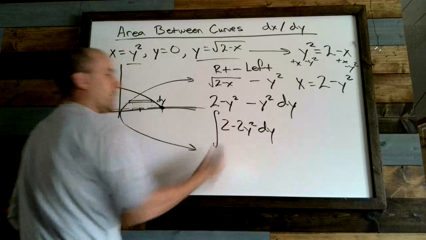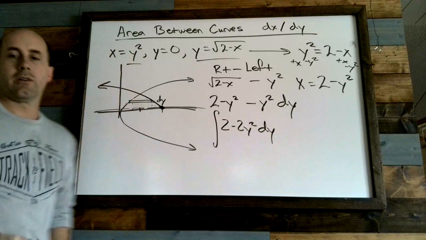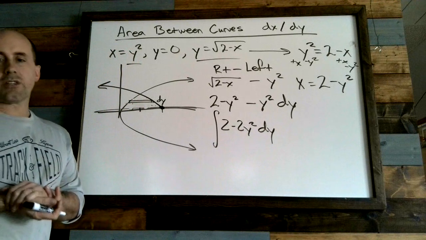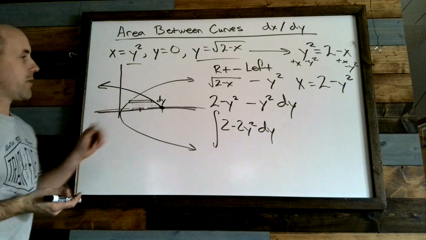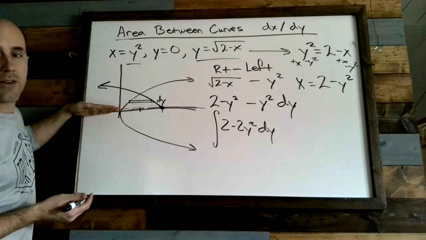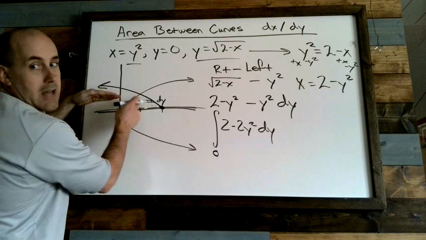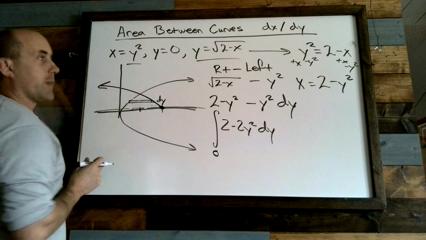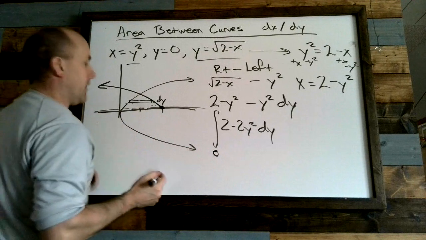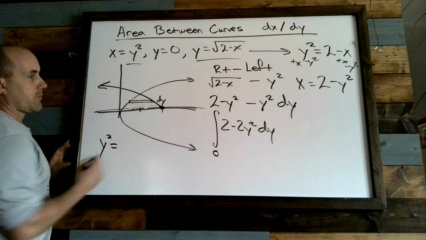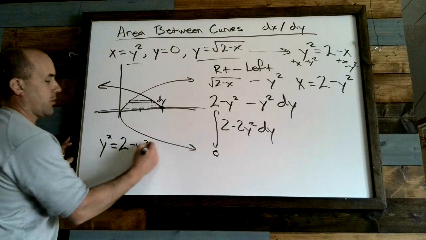We want to do an infinite number of those. Okay, an infinite number. We just need that point of intersection. We need to know where they intersect. And again, we're looking for y values. We can see that the bottom here is going to be right at 0. And then the top here, we want to figure out where that is. So we're wondering where is y squared equal to 2 minus y squared.